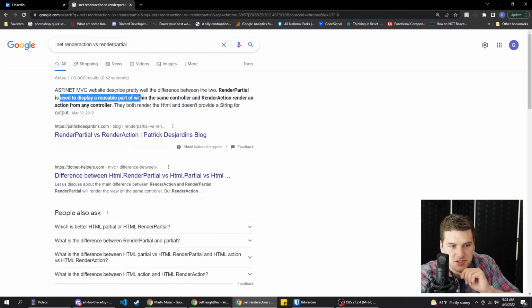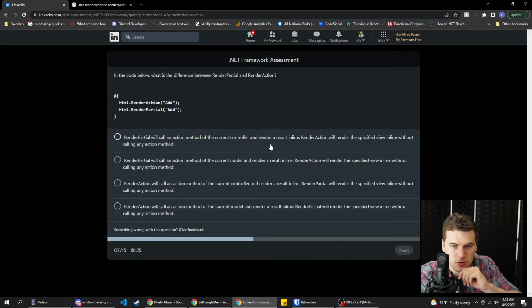Render partial is used to display a reusable part within the same controller. Renders an action. So render action without calling any action method, that seems weird. Render action will render the specified view inline without calling... I think render partial will not call it. So it's one of these two, and we have 5 seconds left. Eeny, meeny, miny, mo, catch a tiger by the toe. It's this one. Sweet. C again.